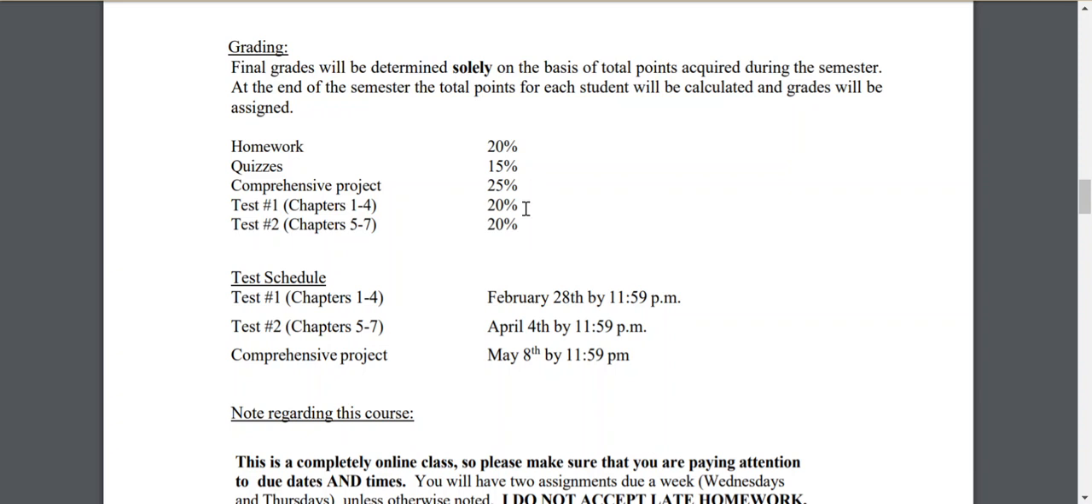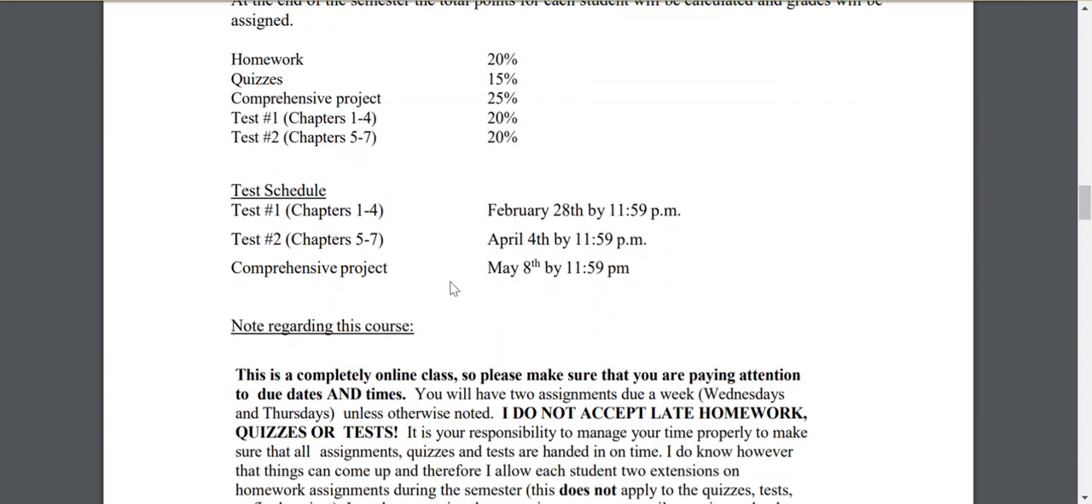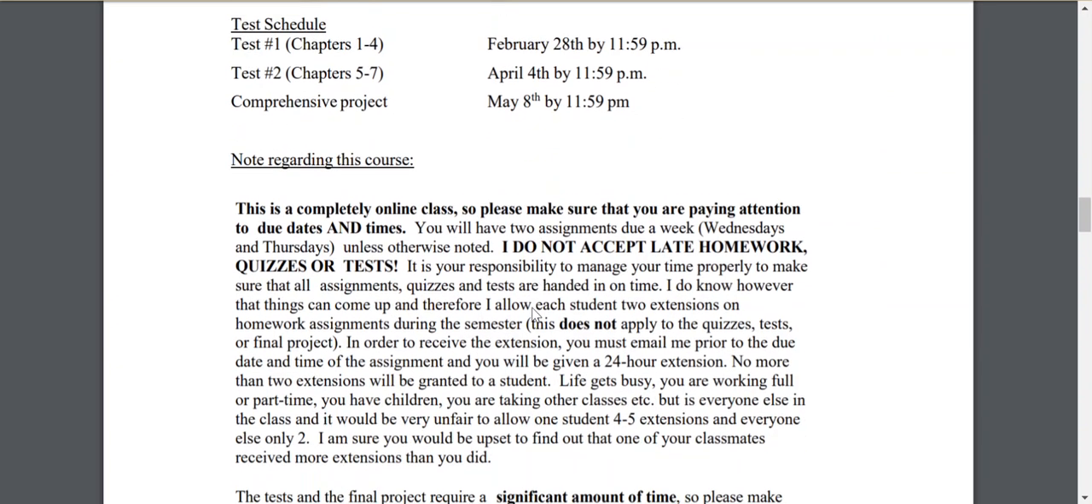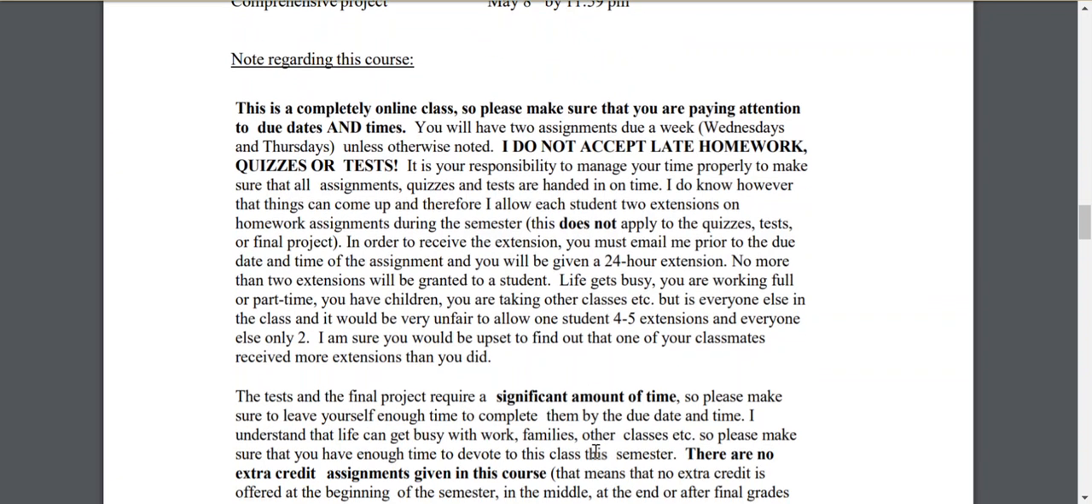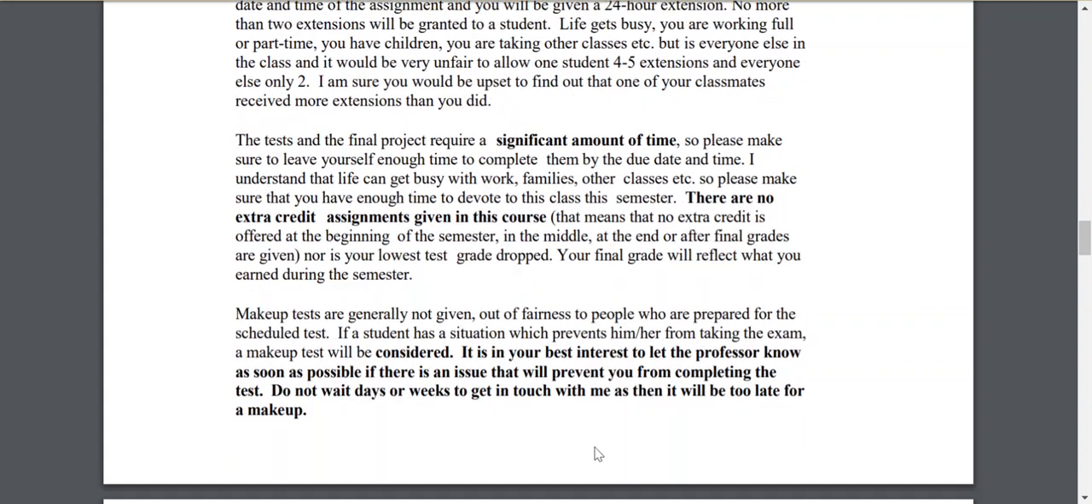And then you have 2 chapter tests, first on chapters 1 through 4, and the next on chapters 5 through 7. These are done in QuickBooks and they take a significant amount of time, so please do not wait to the last minute to work on these assignments. I've given you your test dates, due dates that are scheduled here. Those are also on the calendar that I've provided to you. Again, I give you some reminders about those homework extensions that I'm allowing you on, again, just homework assignments. Again, as a reminder, the test and final project take a significant amount of time, so please give yourself enough time to complete those assignments.